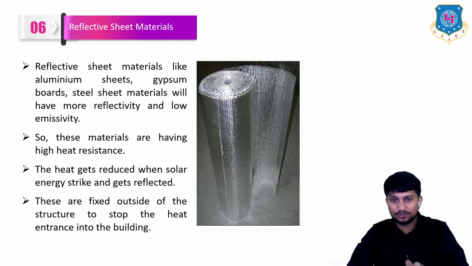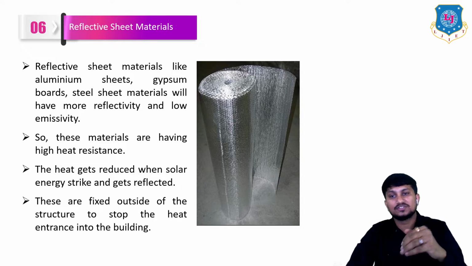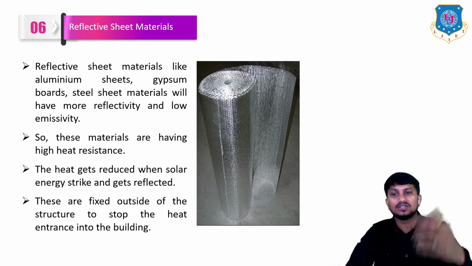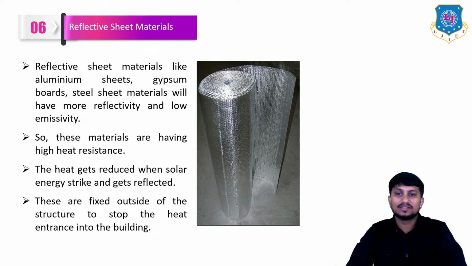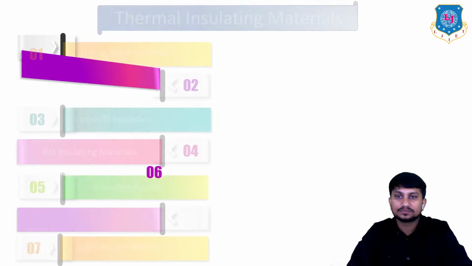The heat gets reduced when solar energy strikes and gets reflected. Because of the reflectiveness in this material, the solar energy strikes and gets reflected. Because of that, the heat gets reduced. These are fixed outside of the structure to stop the heat entrance into the building. This is called reflective sheet materials.